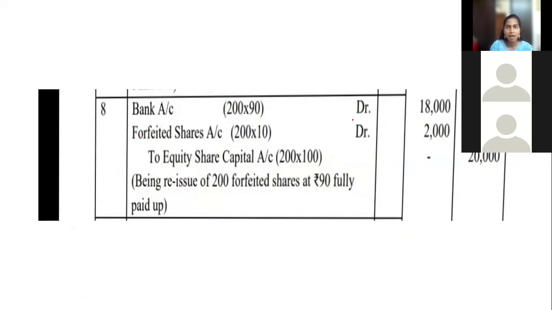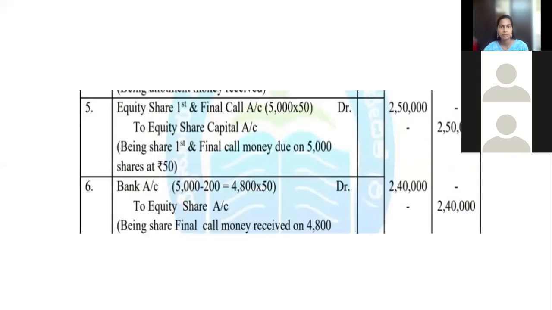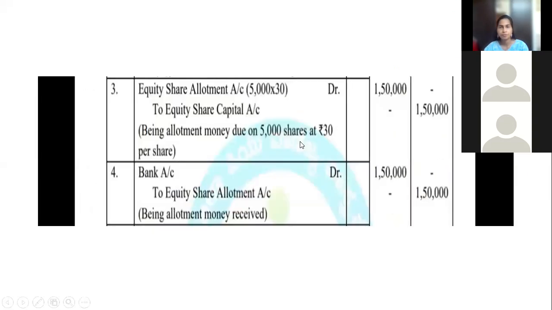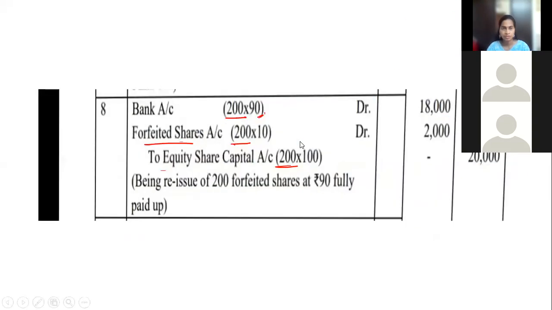So bank account debit, forfeited shares account debit. Why is forfeited debited here? Because it is a loss for the company. To equity share capital account, 200 into 200 into 200. How is 90 given? Reissue rate is given in the question as 90, and our capital rate is 100. Reissue rate 90, capital rate 100, 100 minus 90 is 10.